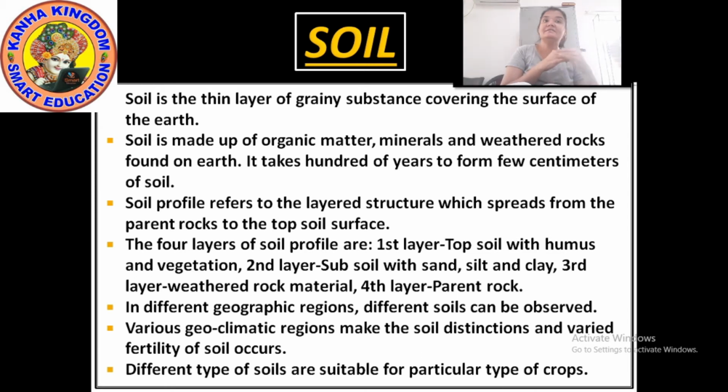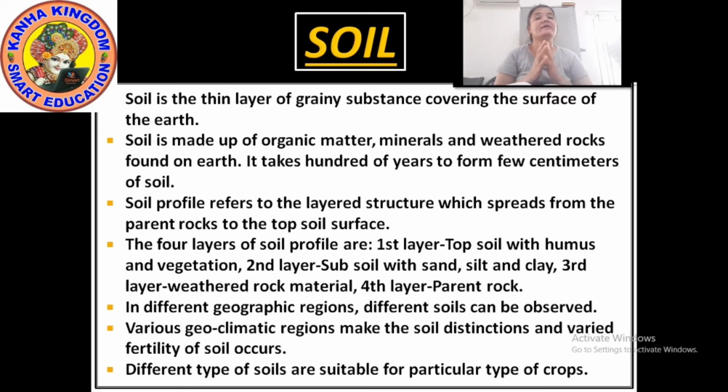Second layer is the subsoil with sand, silt and clay. Third is the weathered rock material and fourth is the parent rock. So how many layers of soil profile? Four. Topsoil, subsoil, weathered rock material and parent rock.